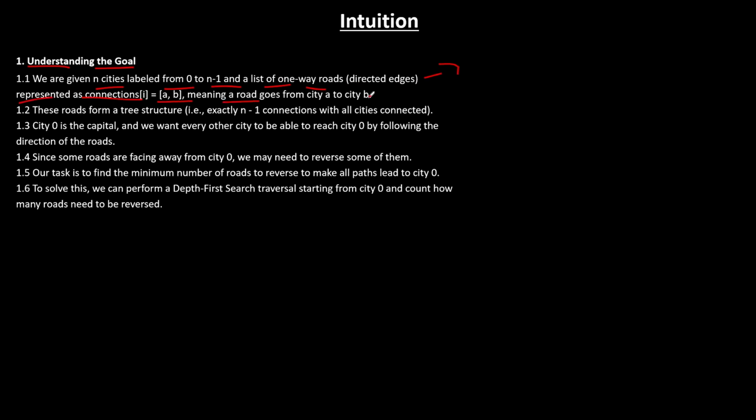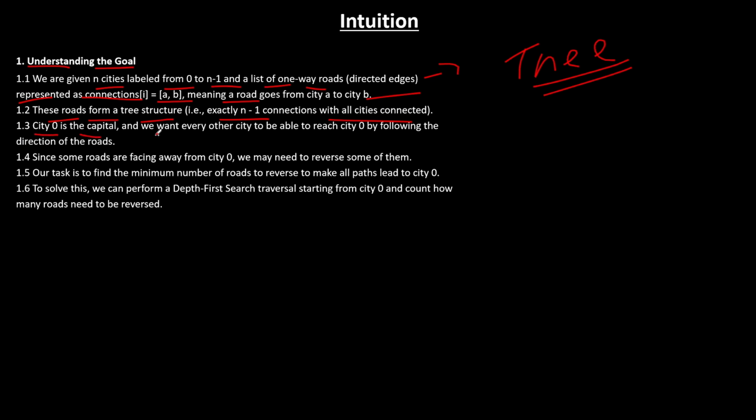We already understood this. Now, these roads form a tree structure because exactly n minus one connections are there, right? With all cities connected, and even if we reverse the roads according to the question, we will be able to reach the particular capital. And there are no cycles. There are no multiple components. Fine. So we could clearly say that it is a tree structure, and we don't have to worry about anything.